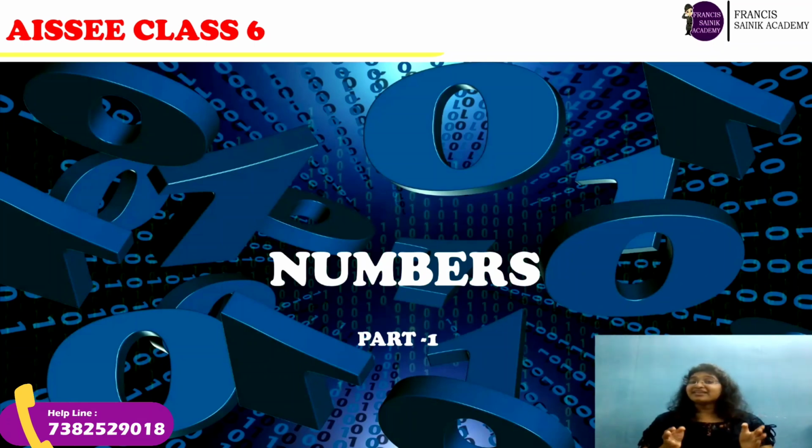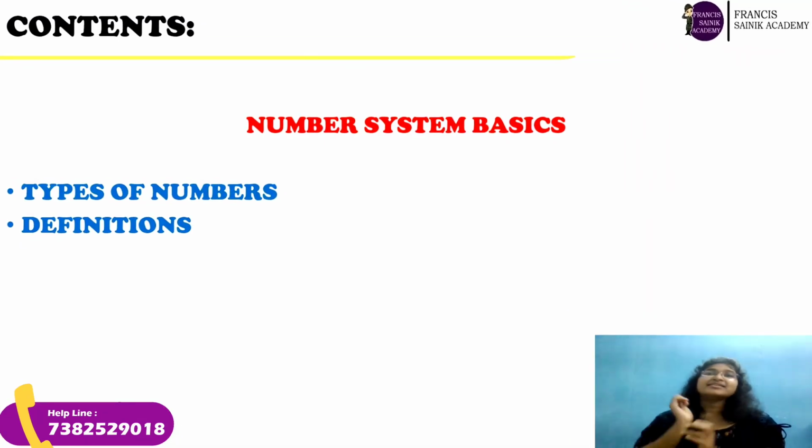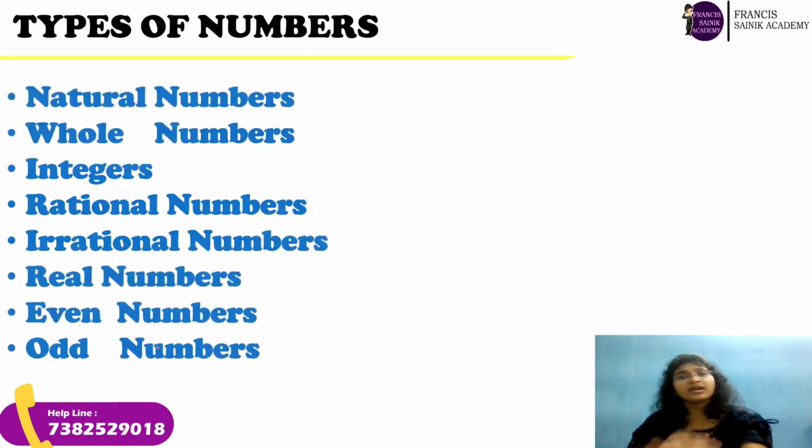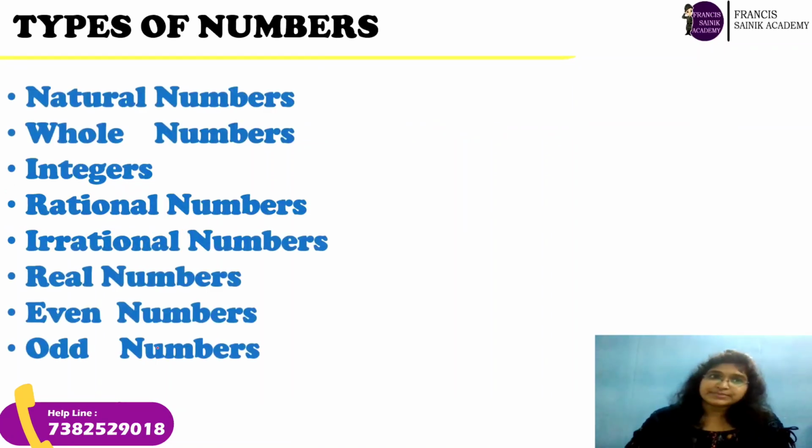So today we are going to learn about these numbers. So let us start the class now. So today in our class we are going to discuss the types of numbers and their definitions. So what are the types of numbers we have?